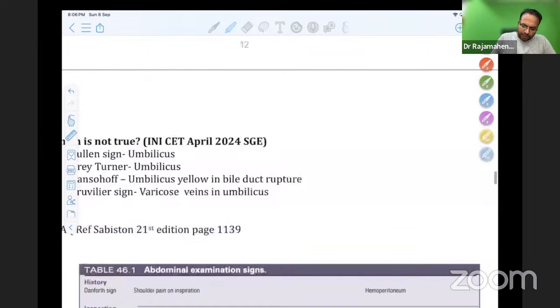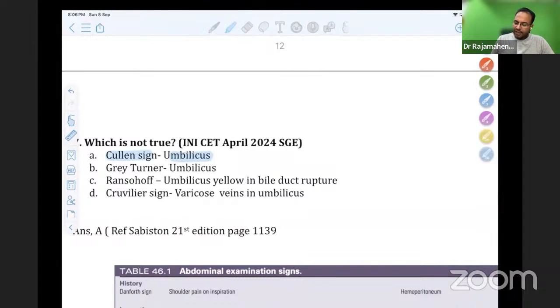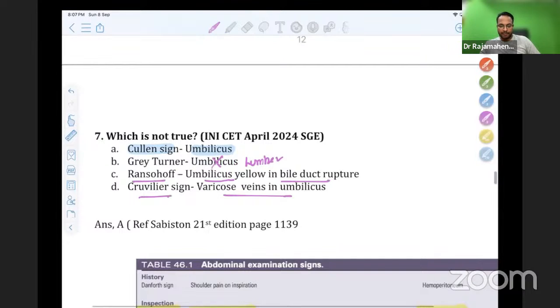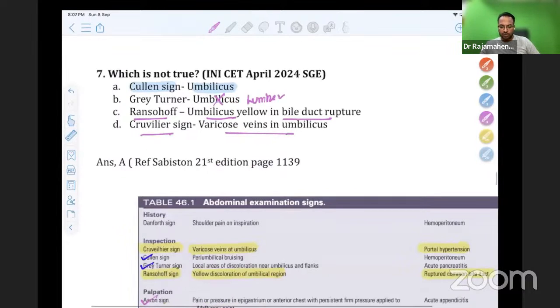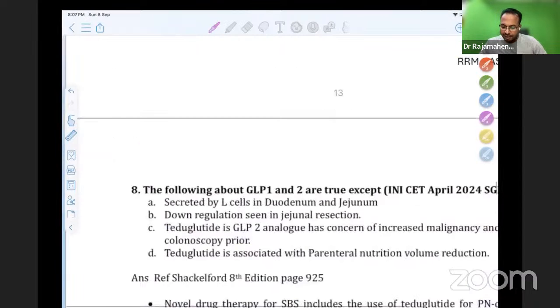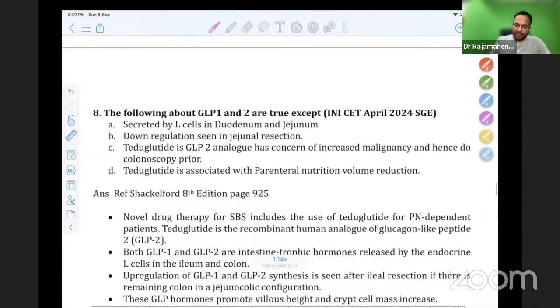The question is asking, Cullen sign, umbilicus true. Grey Turner sign is not umbilicus. It is lumbar region. Ransohoff is umbilicus, yellow pigmentation. Cruveilhier is varicose veins in the umbilicus. So please don't forget which is not true in this point. So this may be a general surgery question also. So remember these questions.